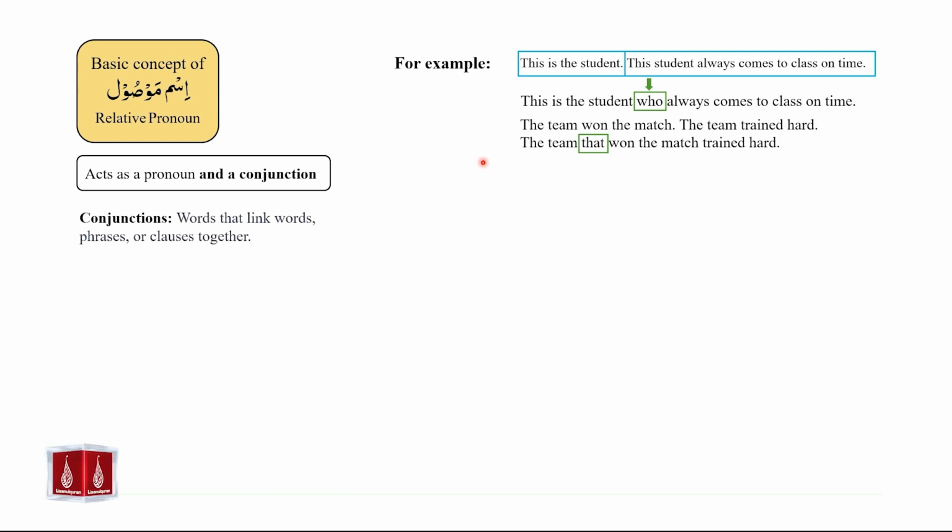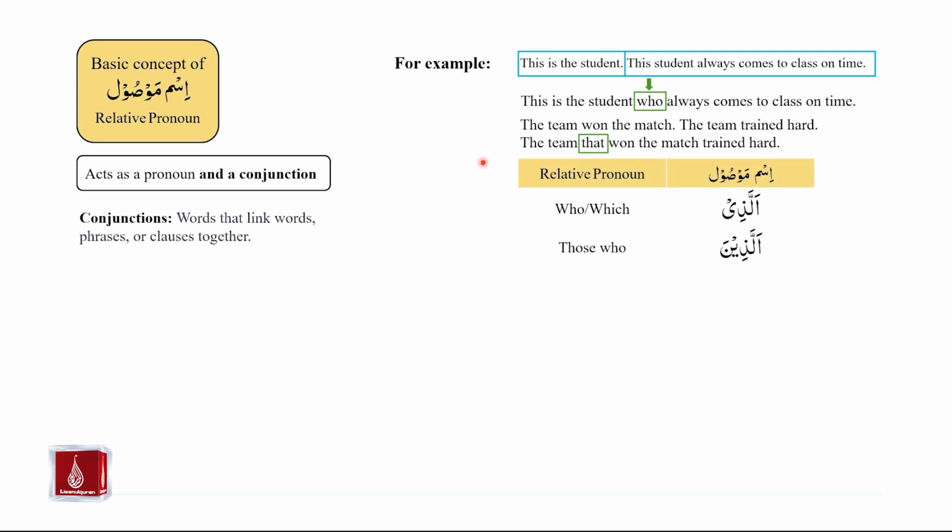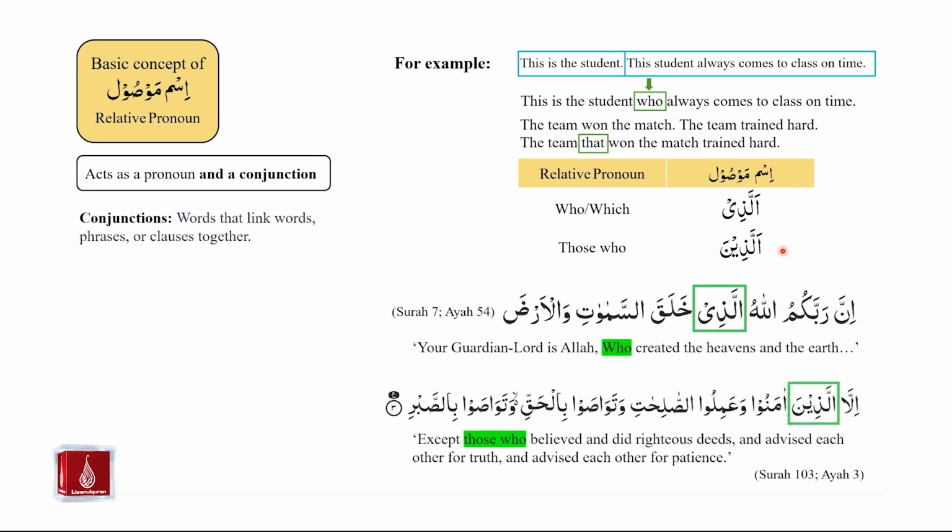Examples of relative pronouns that are used in Arabic are allazi and allazina. Allazi is used for the meaning of who or which. Allazina is used for the meaning of those who. Inshallah, in this lecture, we will see and understand the use of these relative pronouns as well as other relative pronouns. Further examples from the Holy Quran.